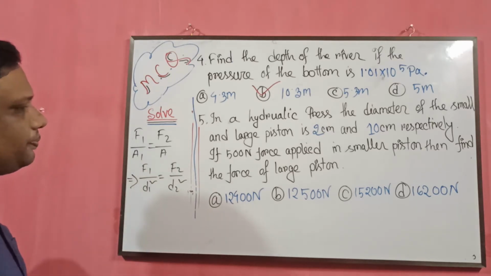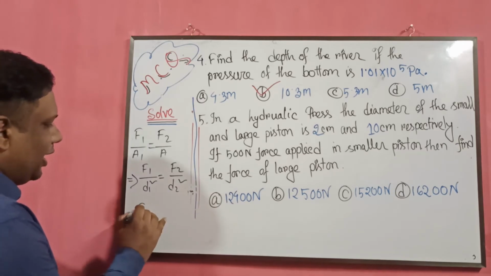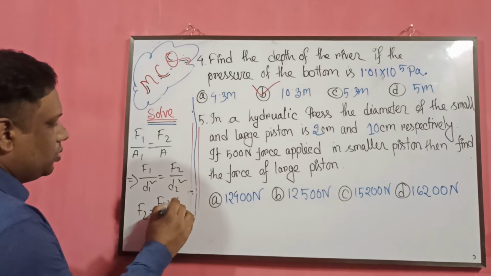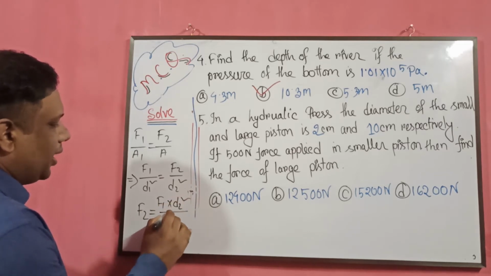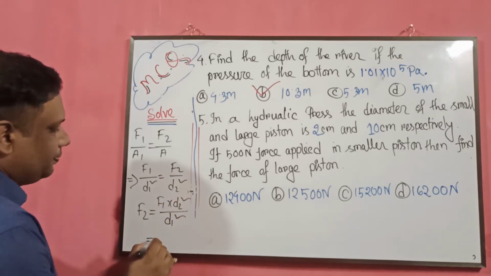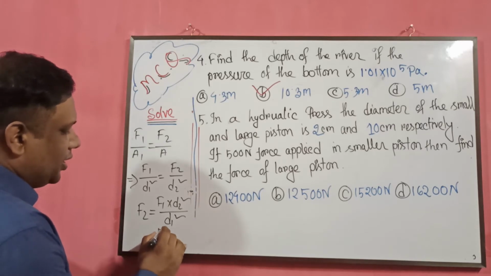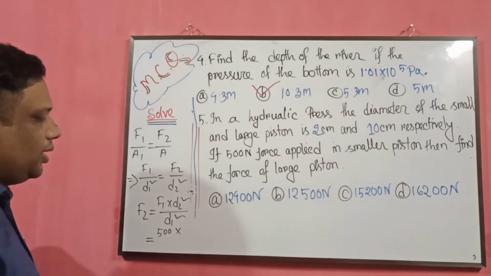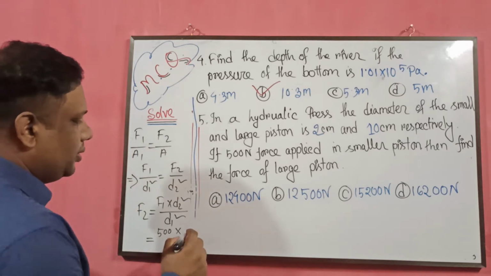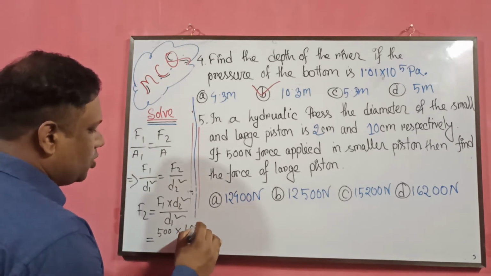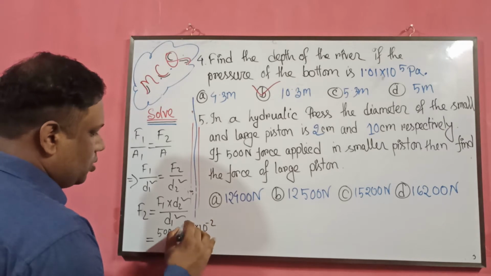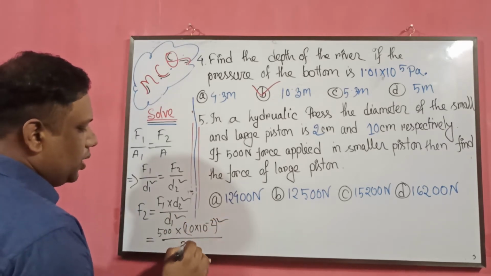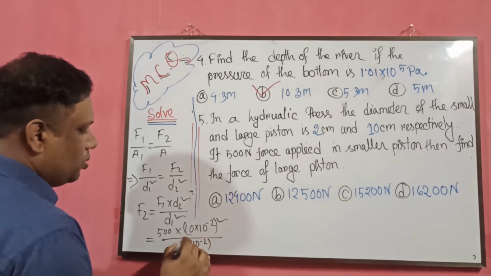That's why F2 is equal to F1 into D2 square divided by D1 square. F1 is 500 Newton, and D2 is 10 centimeter or 10 to the power minus 1 meter, and D1 is 2 into 10 to the power minus 2 meter.